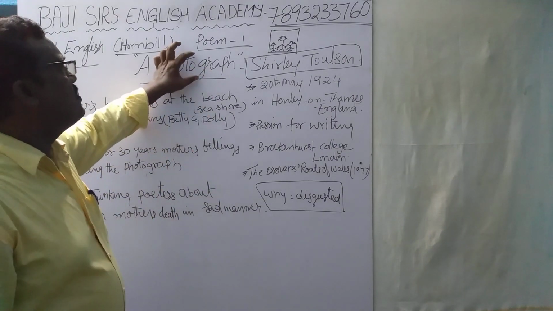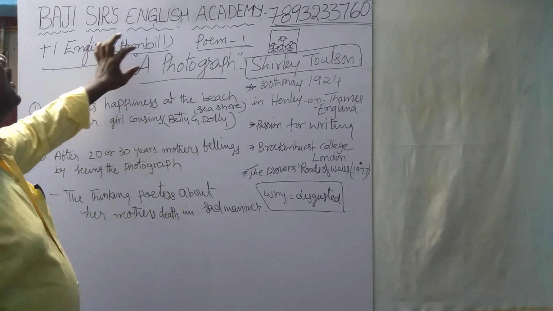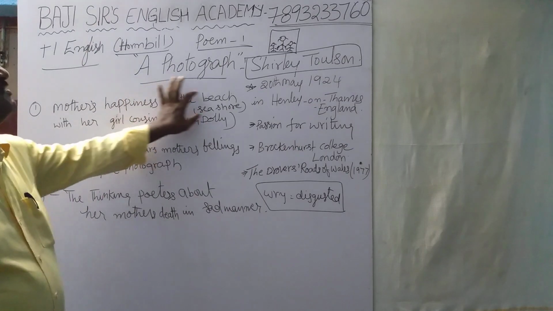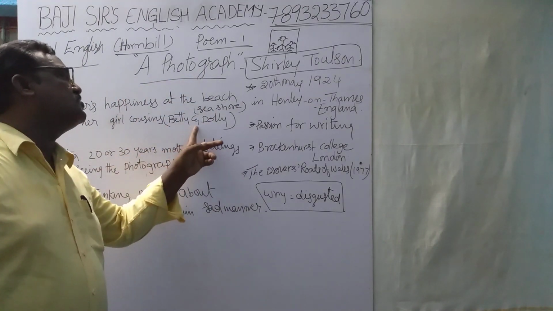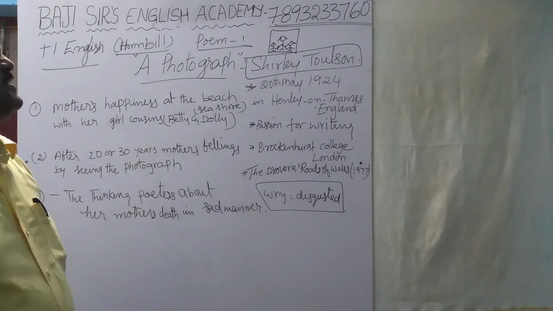Now in this poem, Shirley Toulson explained how her mother felt very happy when she went to the seashore along with her 2 girl cousins.